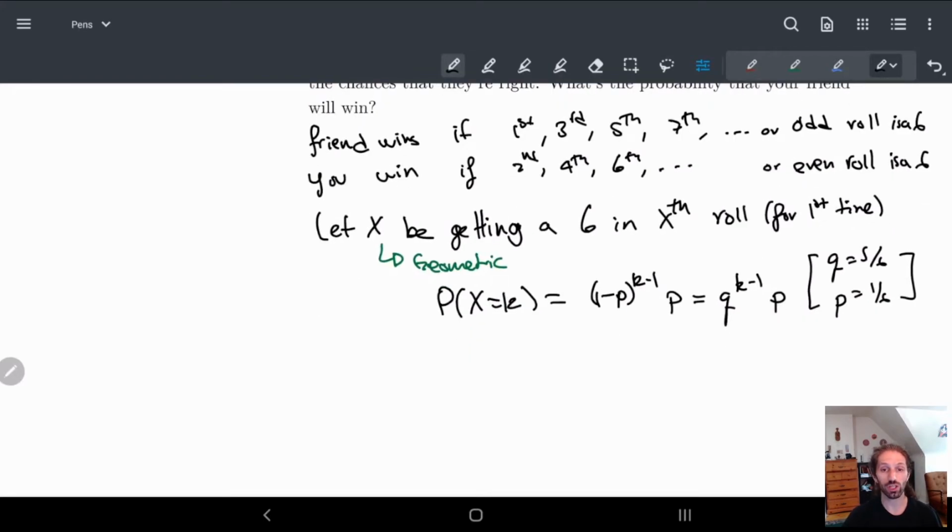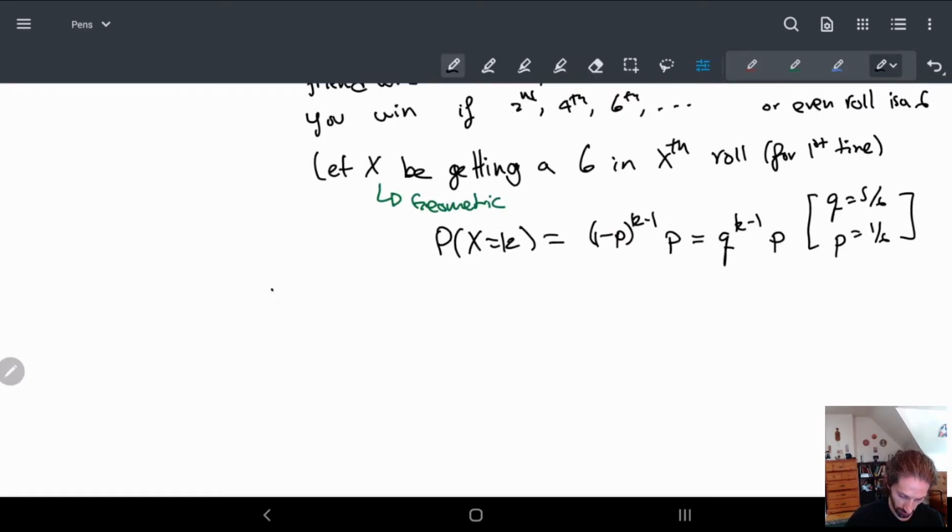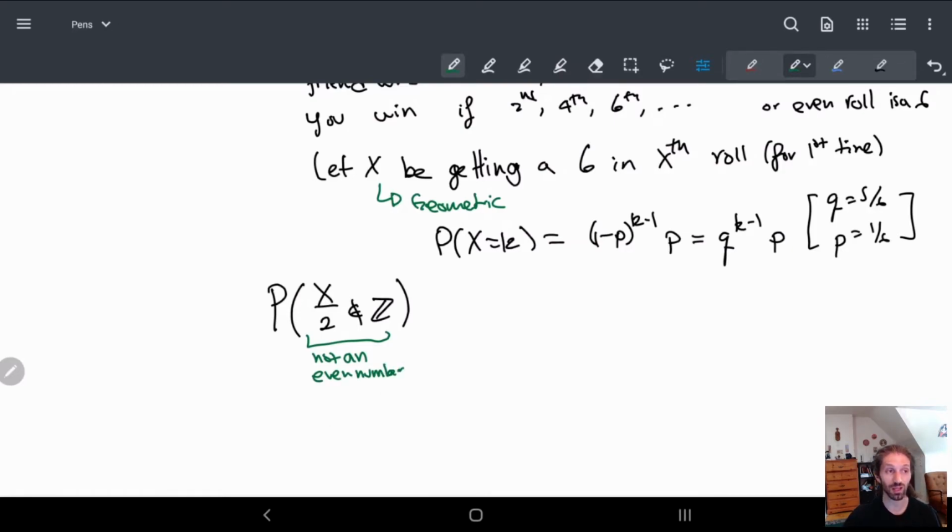Okay, cool. So what are the chances of your friend winning? The chance of your friend winning is basically the probability that x divided by 2 is not an integer, right? What is this saying? This is basically saying not an even number. And this is where the strength of random variables shows: they make it so I don't have to define a new event. I just say, make sure this is odd. It's nice and easy.